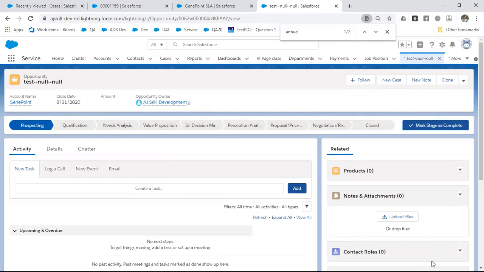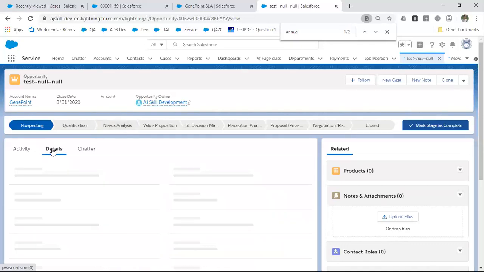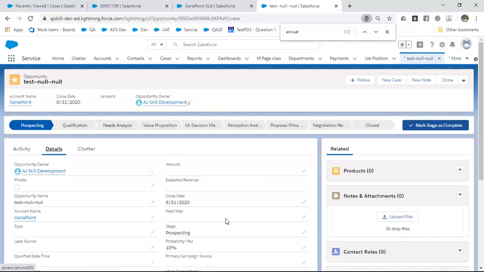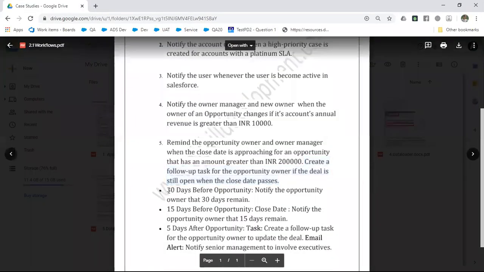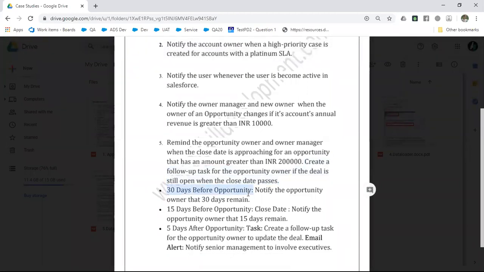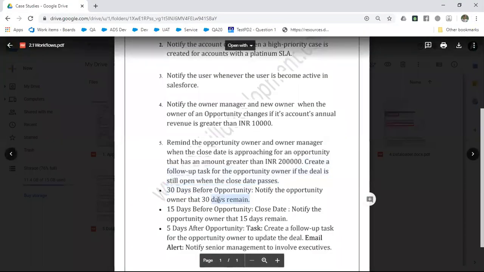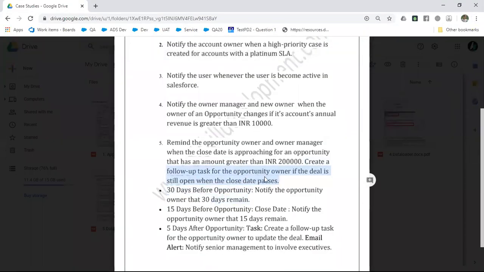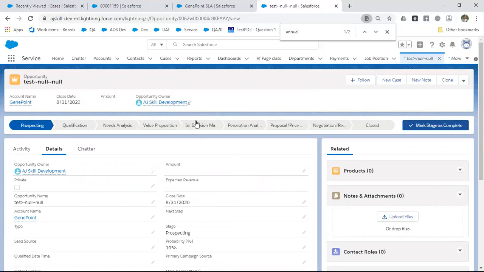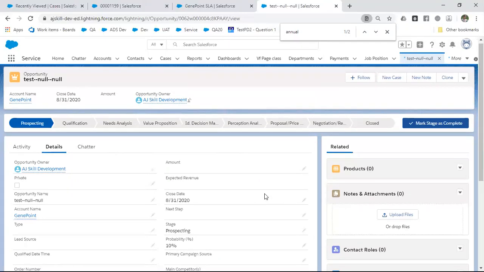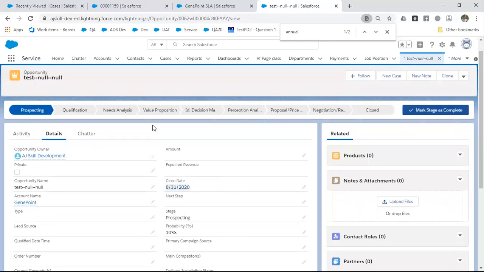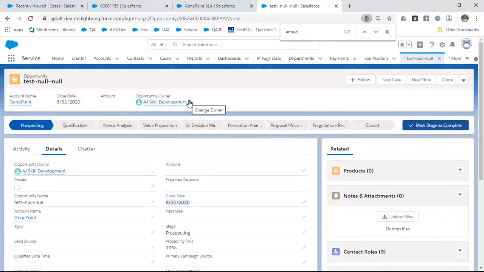Suppose the close date is given as August 31st. Now assume today it is August 1. What I want you to do is, if it is 30 days before the opportunity close date, you have to notify your account owner. They asked you to create a task. So if the current date is 30 days before the close date, create a task for this particular opportunity owner. You can do it in a workflow.